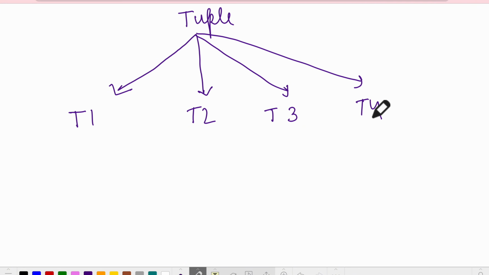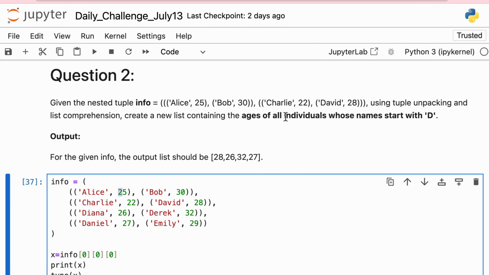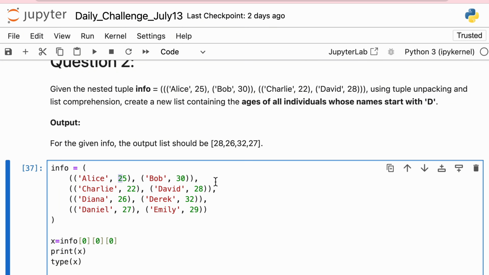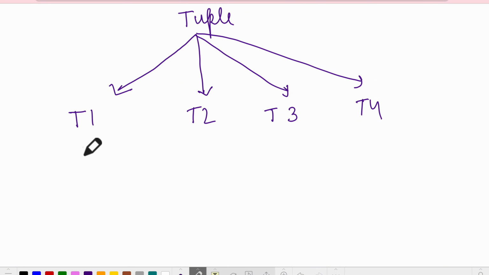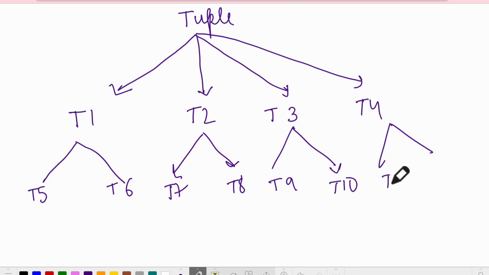Now each of these tuples, T1, T2, T3, T4, has further two tuples inside it. So it is T5, T6, T7, T8, T9, T10, and then T11 and T12.